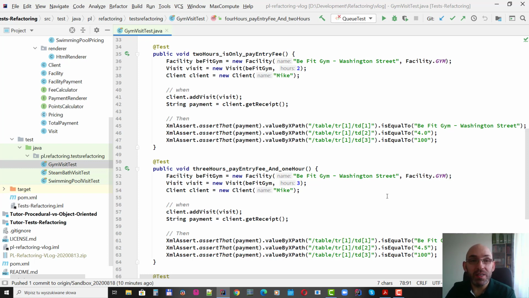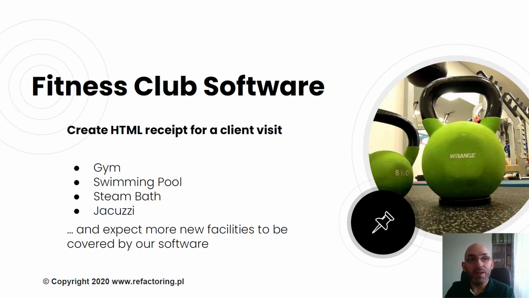We will put duplicated code into separated method, into separated classes. So to summarize, this is the software that counts price, number of points for visit of a client in our fitness club. There is gym, swimming pool, steam bath, and so on, and these facilities, these parts, have different prices.